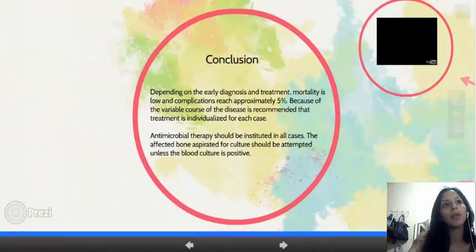Conclusion: depending on early diagnosis and treatment, mortality is low and complication rates are approximately 5%. Because of the various courses of the disease, monitoring is recommended. The treatment is individual for each case. Antimicrobial therapy shall be instituted in all cases. Blood culture shall be anticipated while the blood culture is positive.